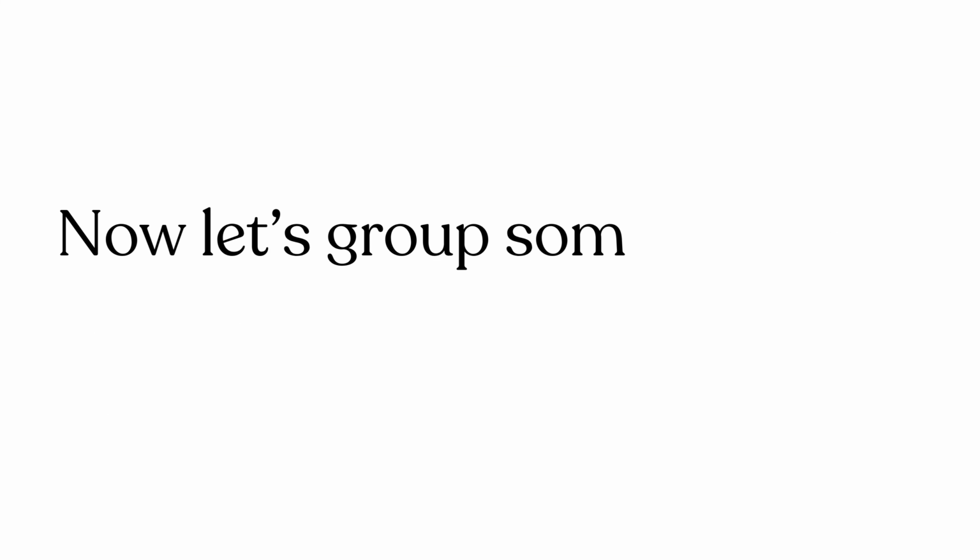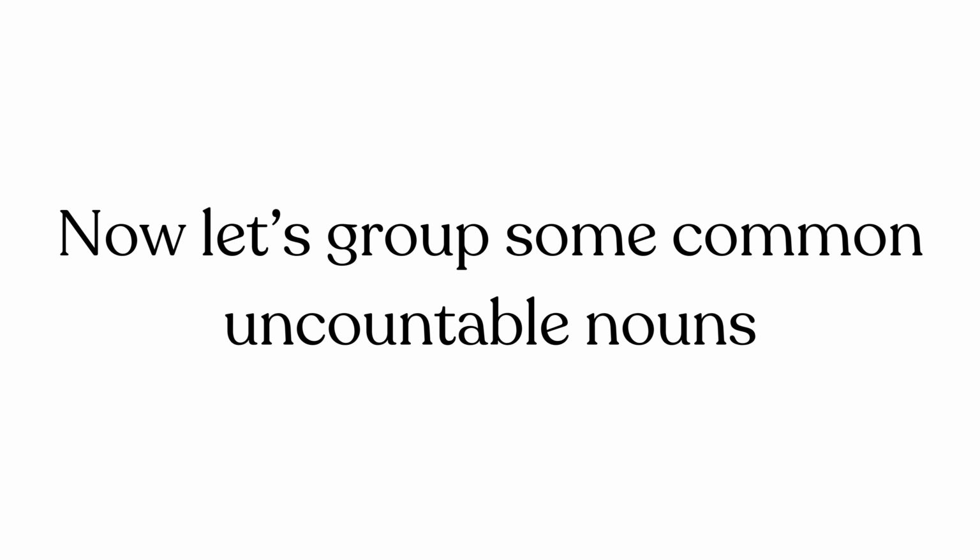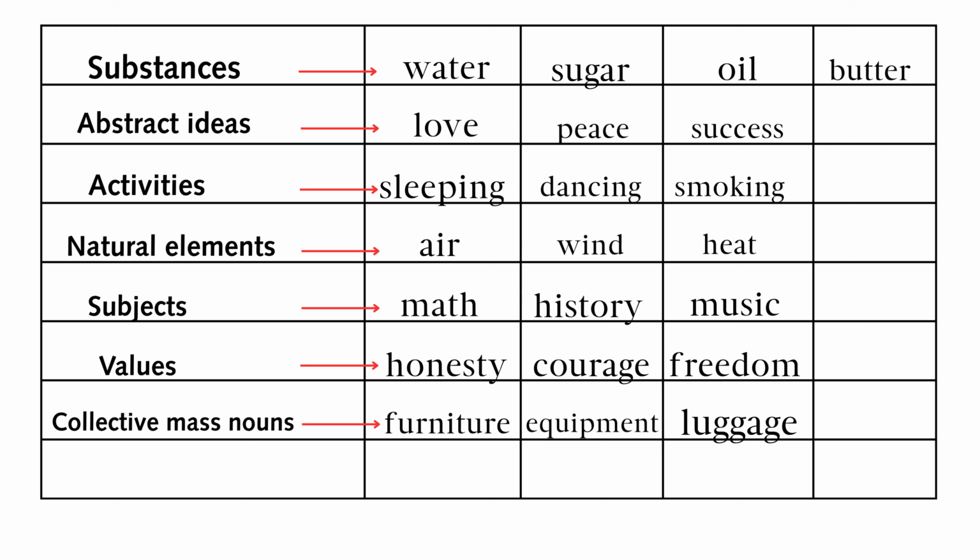Now let's group some common uncountable nouns. Substances: water, sugar, oil, butter. Abstract ideas: love, peace, success. Activities: sleeping, dancing, smoking. Natural elements: air, wind, heat.